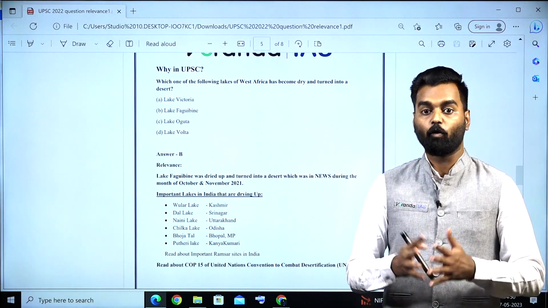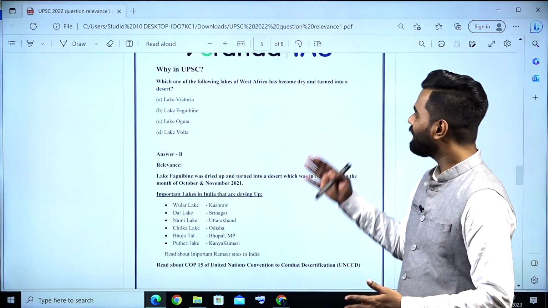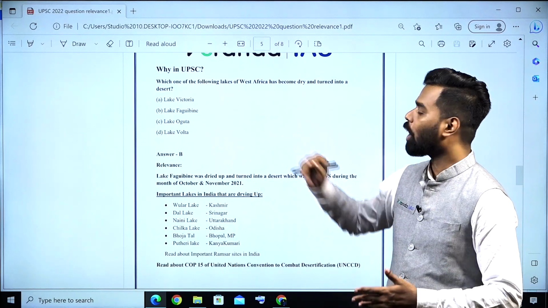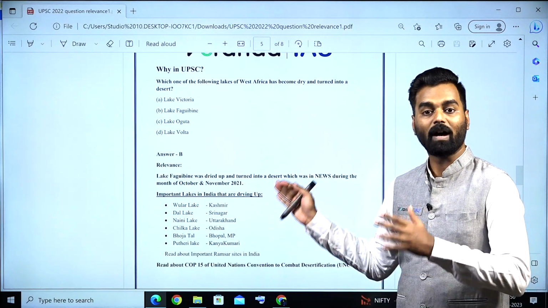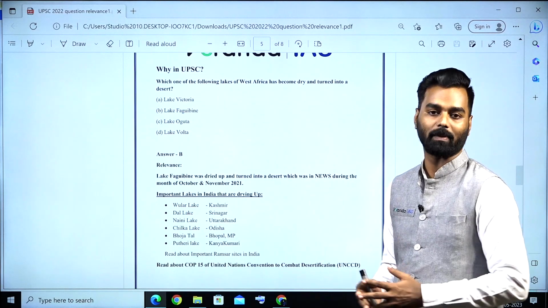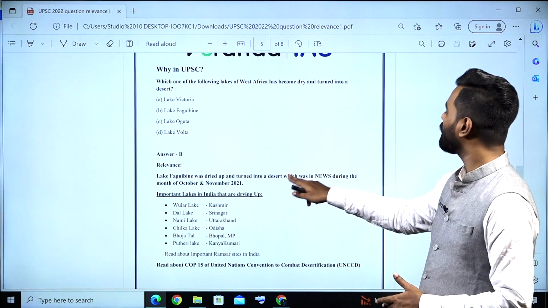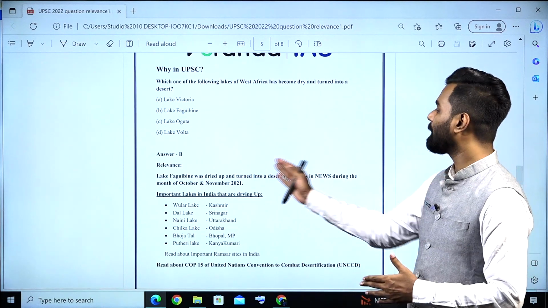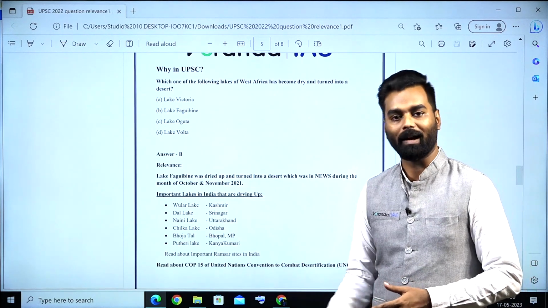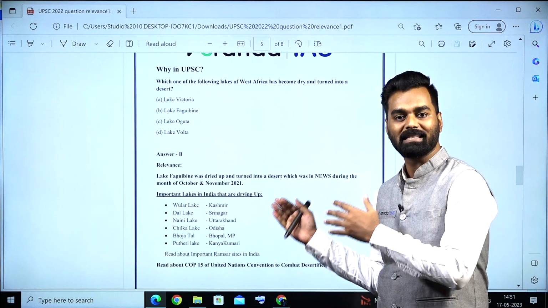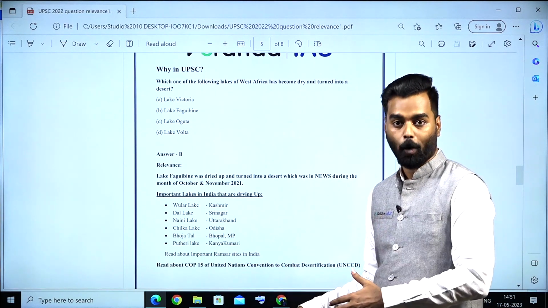Next question in Why in UPSC. Here the answer to this question is option B. Now let us see why this question became relevant for last year's prelims. It is because Lake Faguibine dried up and turned into a desert, which was in the news during October-November 2021. Similarly, based on the same aspect, what kind of topics do we have to read for this year's prelims?